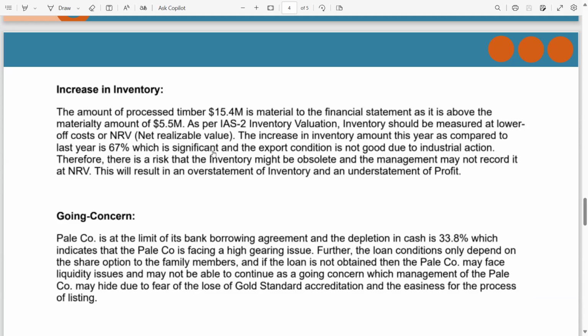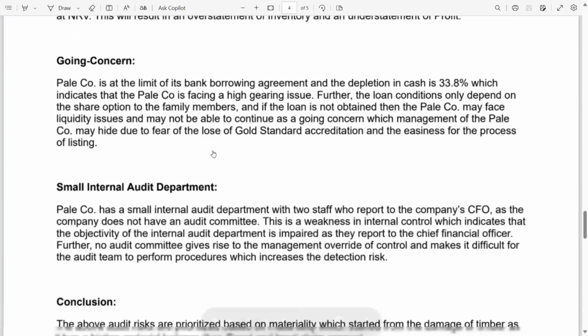Further, the loan conditions only depend on the share option to the family members. And if the loan is not obtained, then PAL company may face liquidity issues and may not be able to continue as a going concern, which management of the PAL company may hide due to fear of the loss of gold standard accreditation and the easiness for the process.